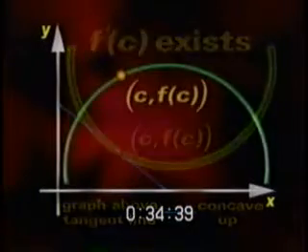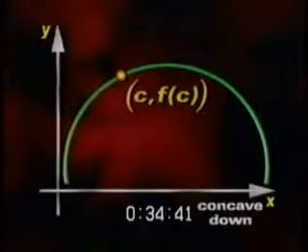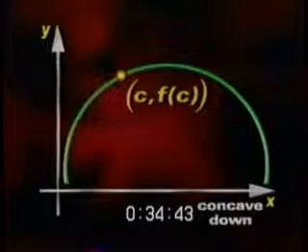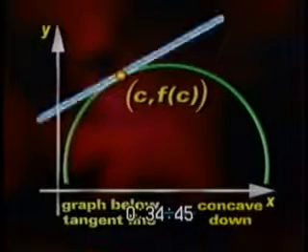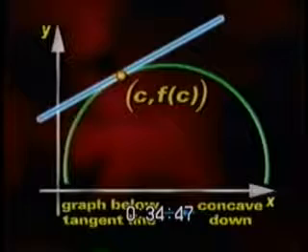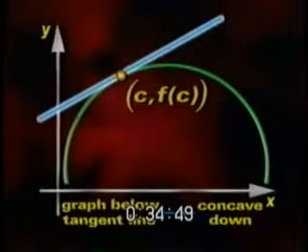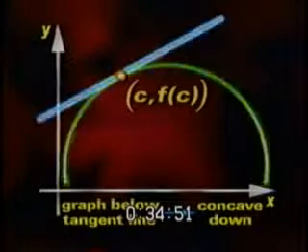On the other hand, a function is concave down at the point c, f of c if the function's graph is below the tangent line through that point. As you see here, this function is concave down because the graph of the function is below the tangent line.